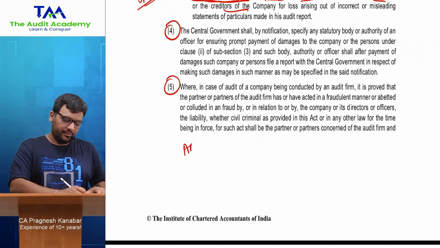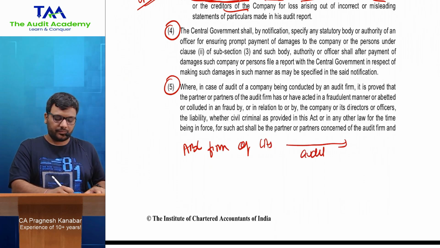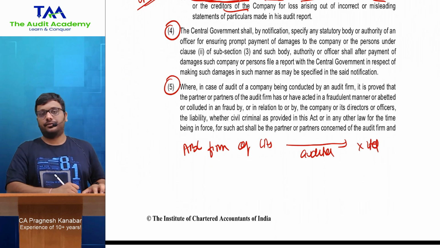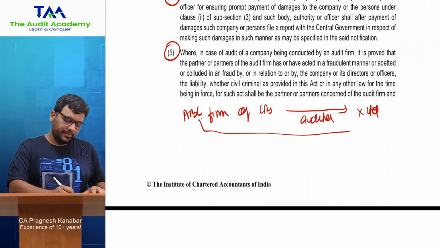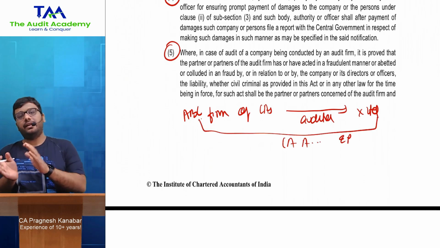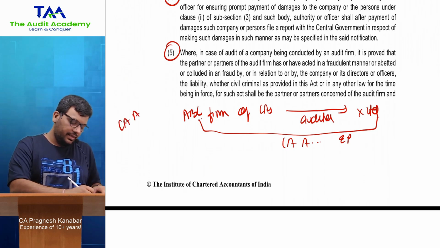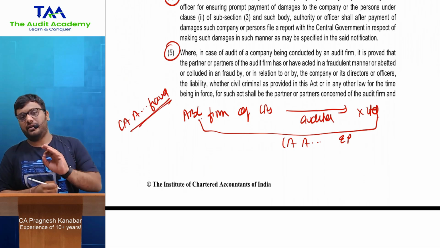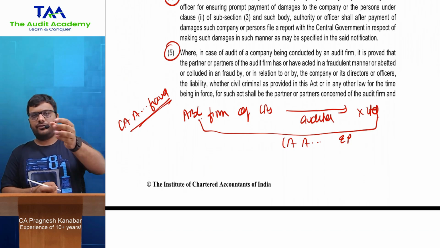Tell me, but nicely presented: if ABC firm of chartered accountants is the auditor of X Limited, and let us say CAA is the engagement partner, means he was acting and signing on behalf of the firm. Now let us say it is proven that CAA has committed fraud. All right, so intentional offense with a fraudulent intention is proven. It is proven that he did it intentionally, he committed fraud.